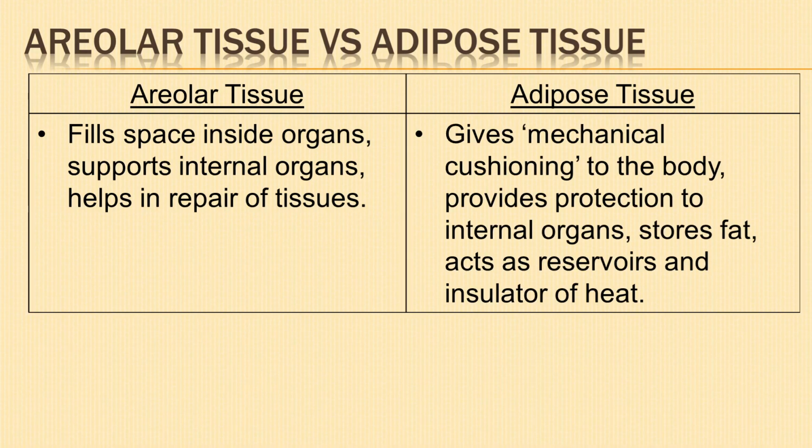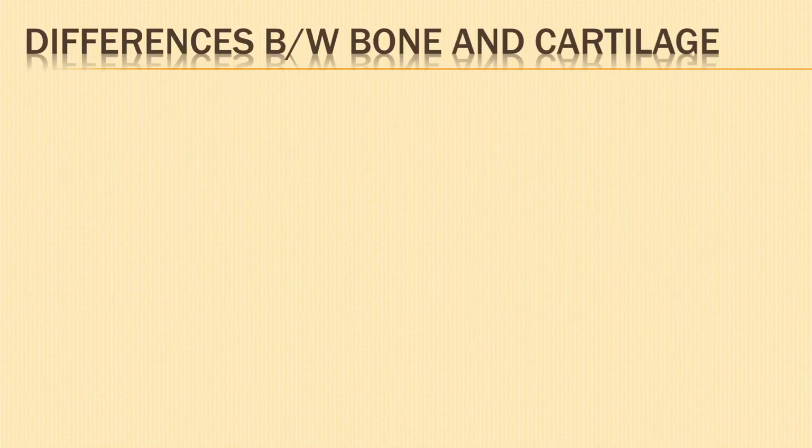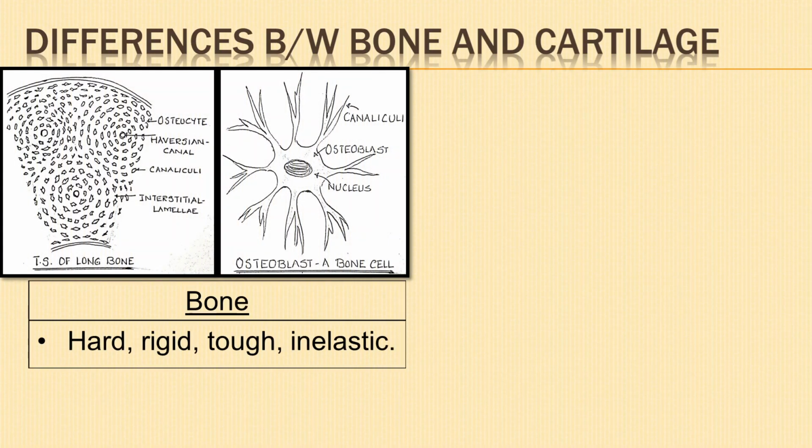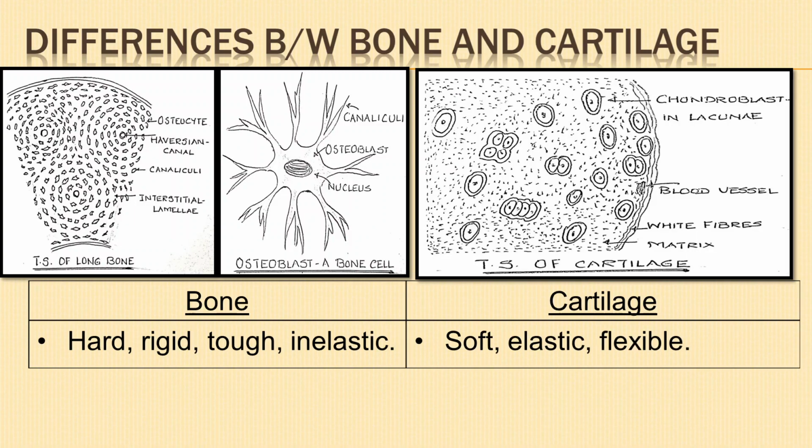Adipose tissue gives mechanical cushioning to the body, provides protection to the internal organs. It stores fat, acts as a reservoir and insulator of heat. Next is the differences between bone and cartilage. Bone is hard, rigid, tough, inelastic or not flexible. Cartilage is soft, elastic and flexible.